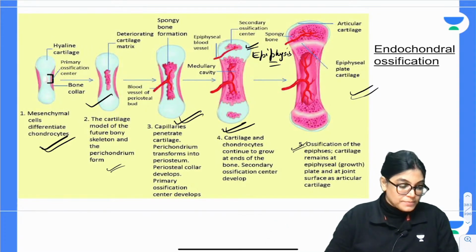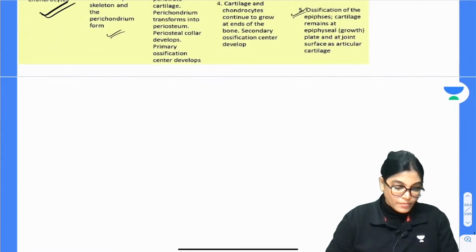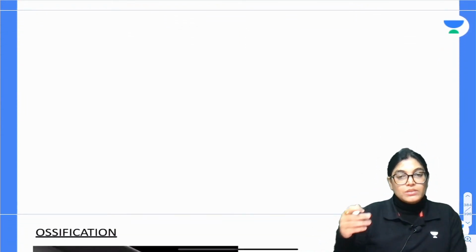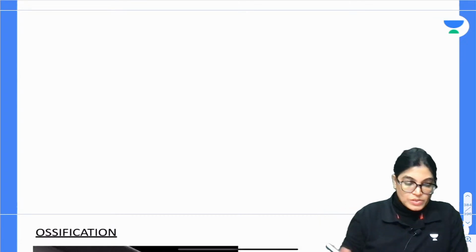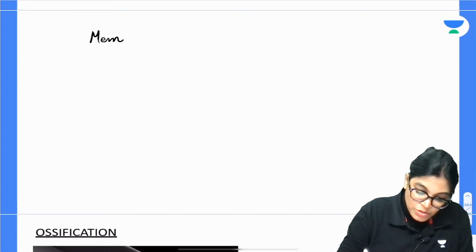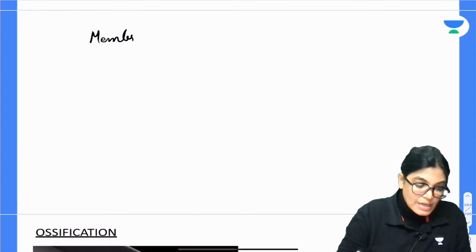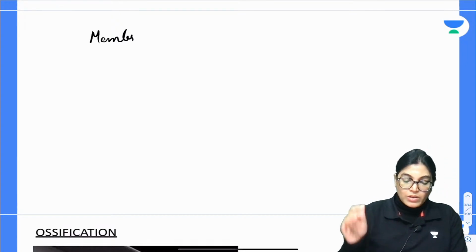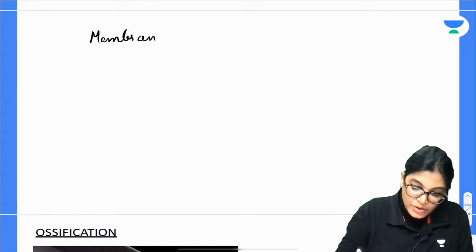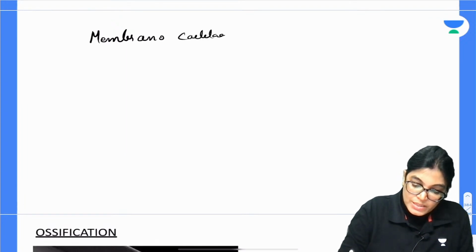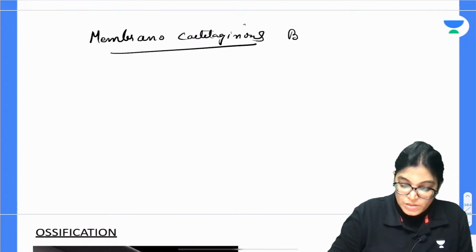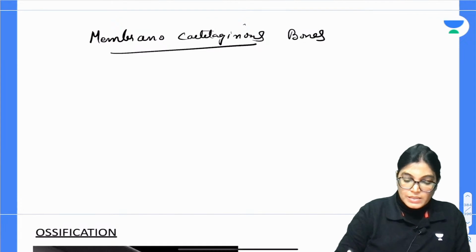So my dear aspirants, now let us talk about the bones having both types of ossification, membranous and cartilaginous. Certain bones have both types of ossification, and these are called membrano-cartilaginous bones.